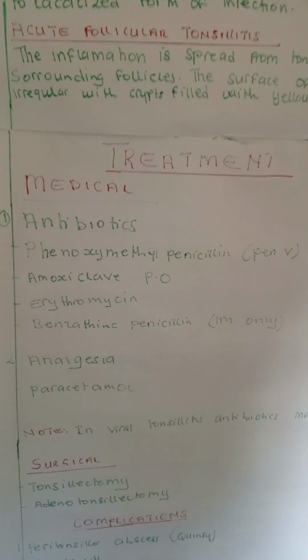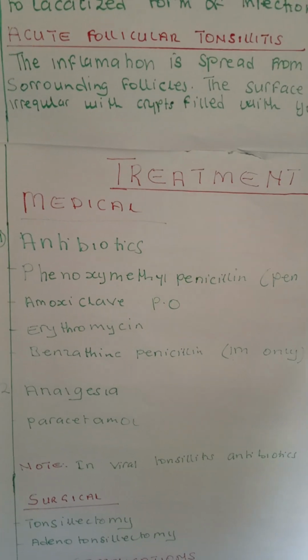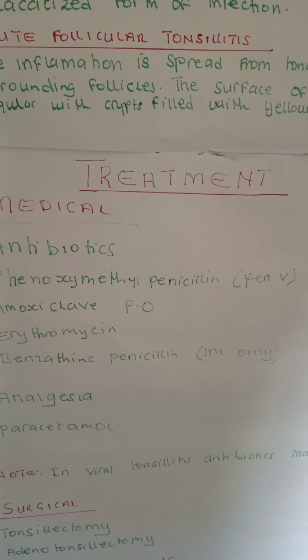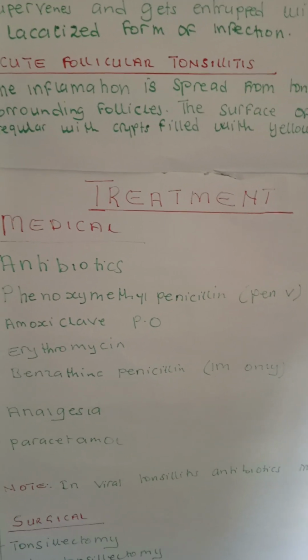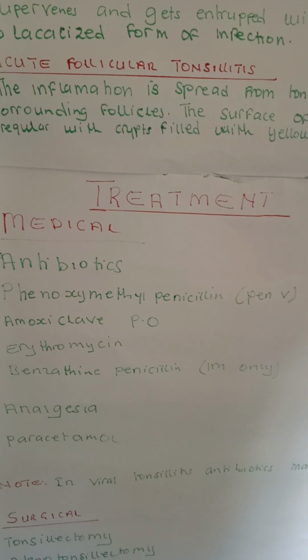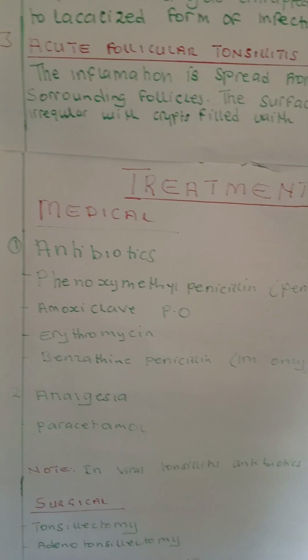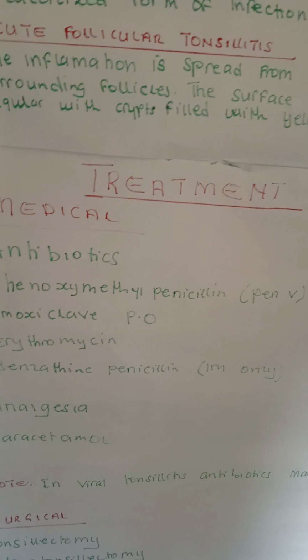So what treatment are you going to give to a patient that has tonsillitis? So the treatment, there is medical and surgical. So in medical treatment, you can give antibiotics. That is, you can give phenoxymethylpenicillin, which is commonly known as Pen-V, which can be given QID. I won't put the dose because the dose depends on the age and the weight of the patient. You can also give amoxiclav, that is a combination of amoxicillin and clavulanic acid.